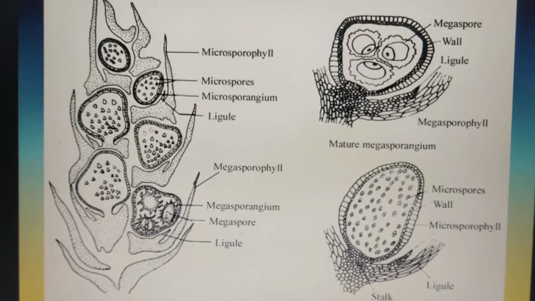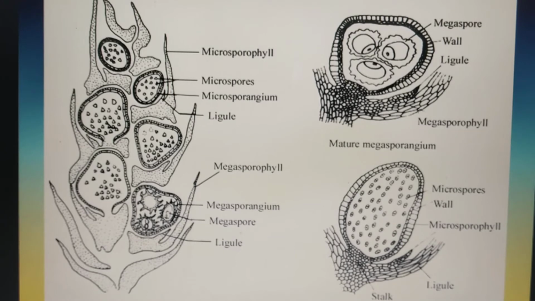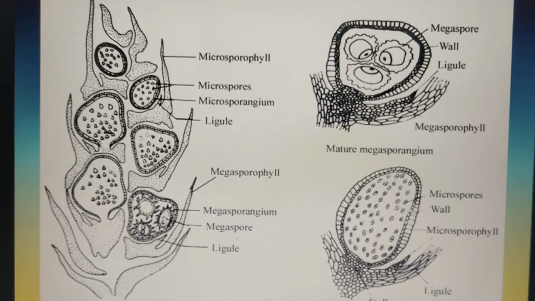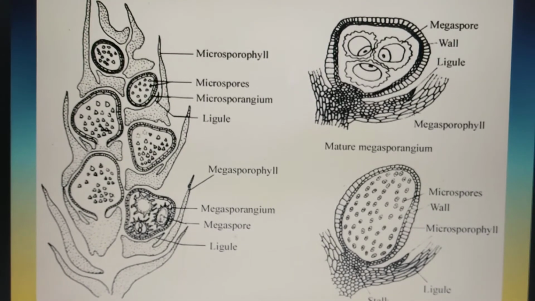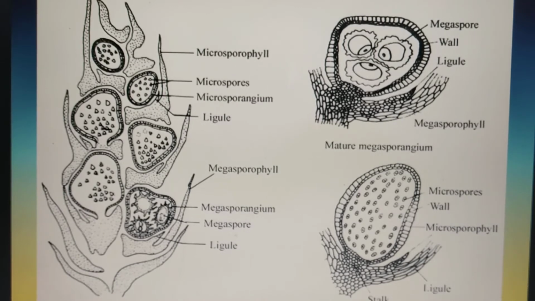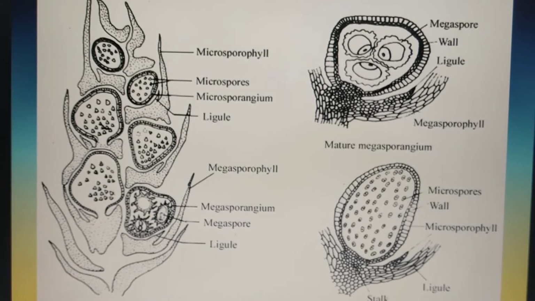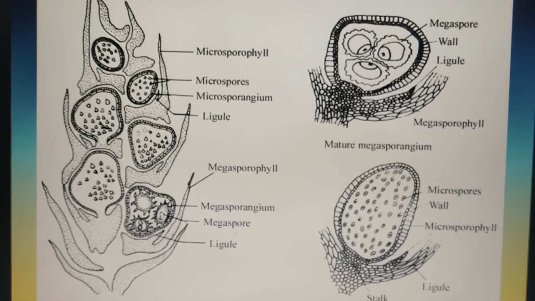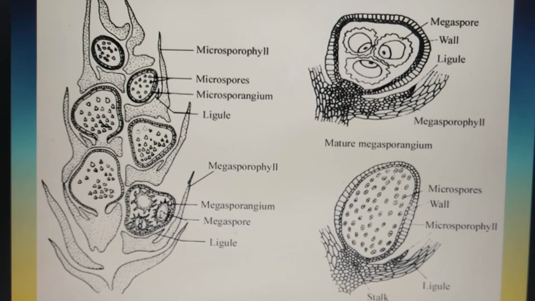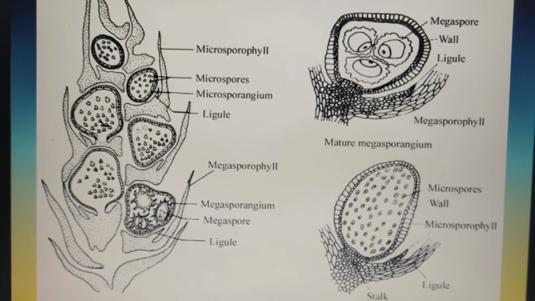Now, as a whole, the characteristics of Lycopsida or Lycophyta are that the plant body is sporophytic and can be differentiated into root, stems and leaves. The leaves are small, that is microphyllous, simple, with a single midvein. They are usually spirally arranged, sometimes opposite, or sometimes arranged in whorls. In some cases the leaves are ligulate. As you can see, ligule-like structures are present at the base of each leaf.